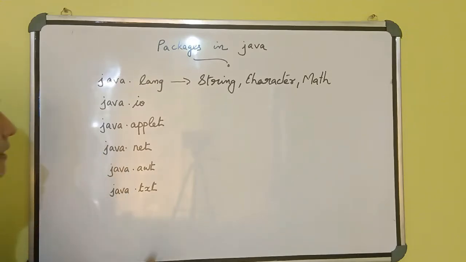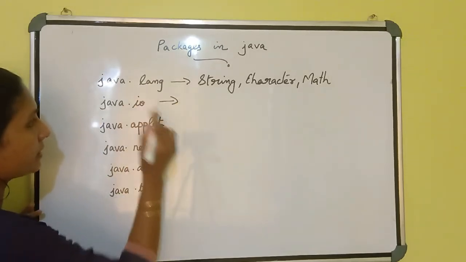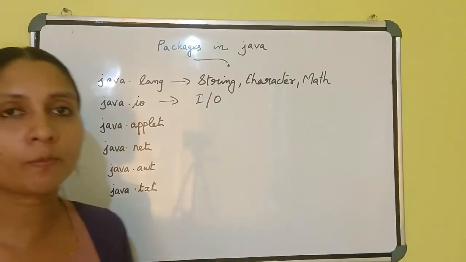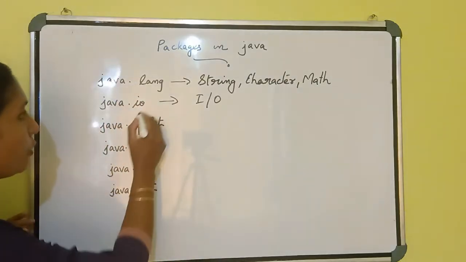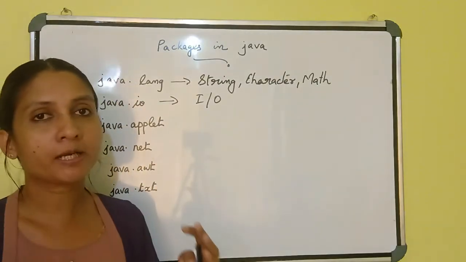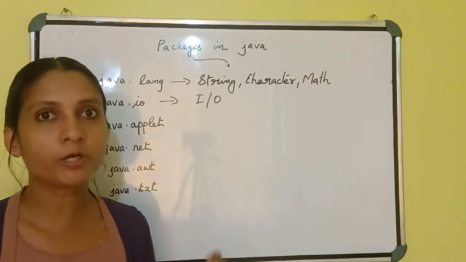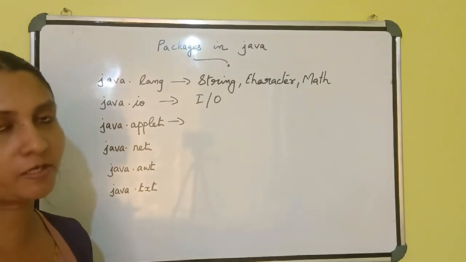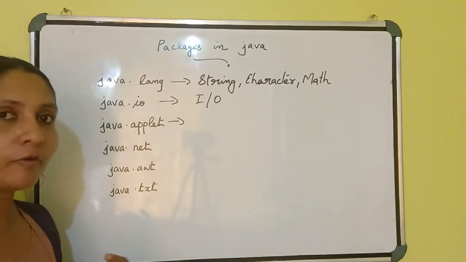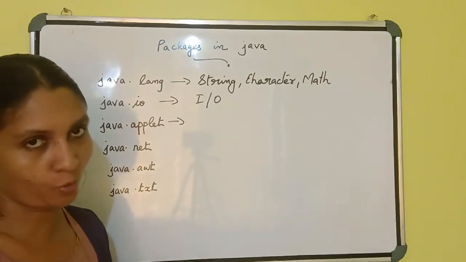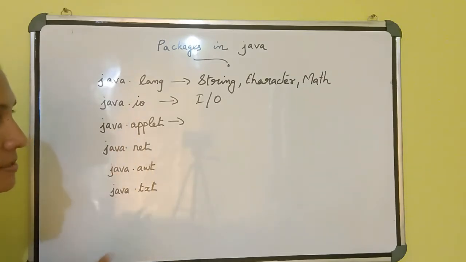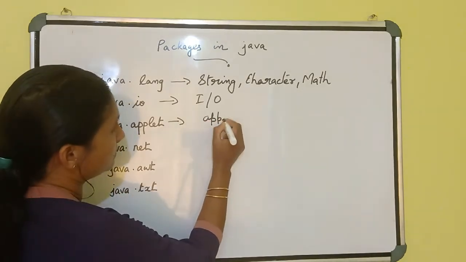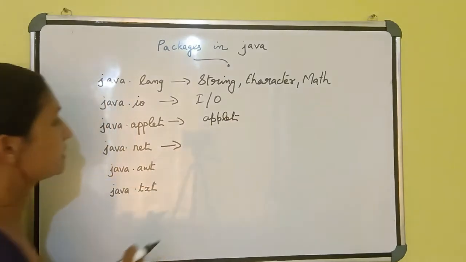Then the next one. This java.io package includes input output operation related classes. Our input output operations related classes are in this package. The next one is java.applet. What is the use of this package? If you want to create an applet type program, this package includes applet related classes.